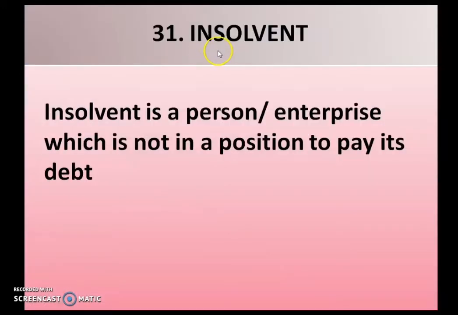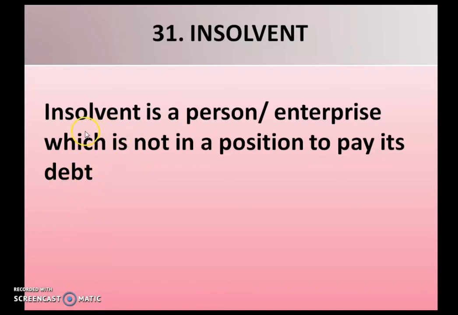Now the next term is insolvent. Insolvent is a person or enterprise which is not in a position to pay its debt. So if a person is unable to pay his debt, that person is known as insolvent. So he has taken so many liabilities, but he is unable to pay those liabilities or debt.